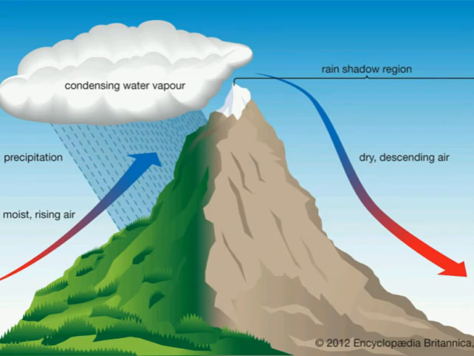Similarly, the water which is present in the ocean or the sea is converted into water vapor. This water vapor will rise up in the air in the form of clouds. And after forming clouds, the water vapor will condense there and will come down in the form of rain.